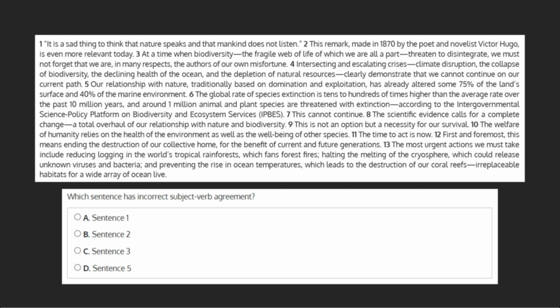As a quick review, in general, subject-verb agreement refers to when a verb receives an S or not. If the subject is I, you, we, or they, the verb does not receive an S. If the subject is he, she, or it, the verb does receive an S. So we have I eat, but she eats.